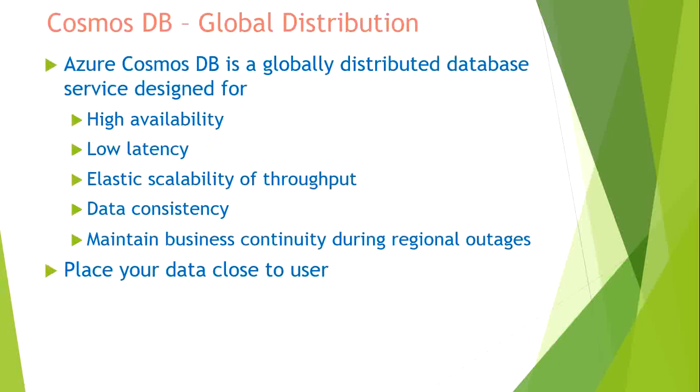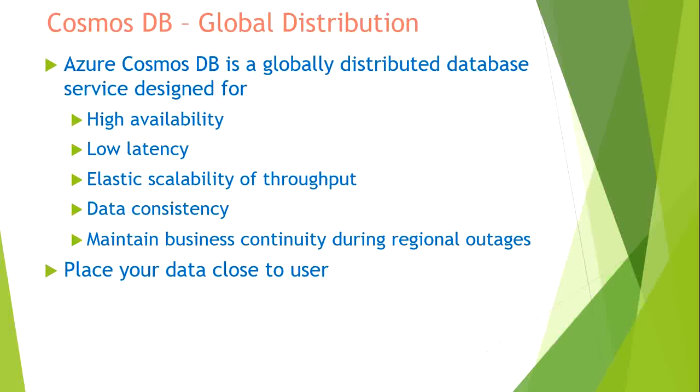So let's begin with what exactly global distribution is. As we discussed, Azure Cosmos DB is a globally distributed database service that has been designed for high availability, low latency, elastic scalability of the throughput, where we can increase or decrease the throughput, and data consistency. It provides different levels of data consistency as well.